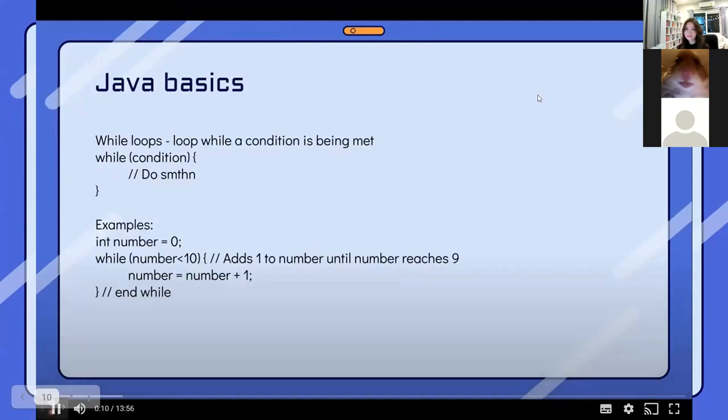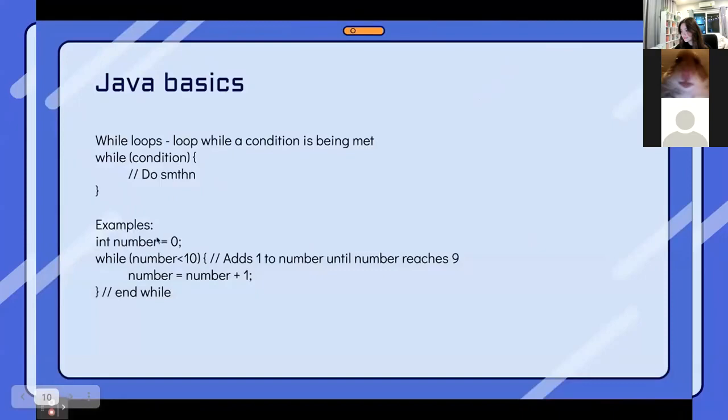So we're going to continue on with Java basics, and now we're going to look at while loops. While loops are basically a loop that runs while a condition is being met. It's structured in this manner, whereby the condition is placed inside this bracket here, and within the curly brackets you would do a certain thing.